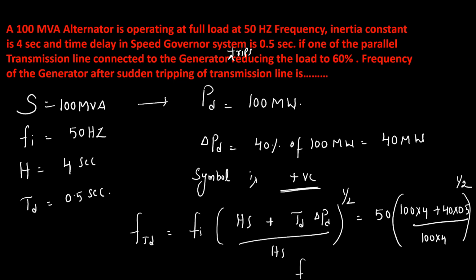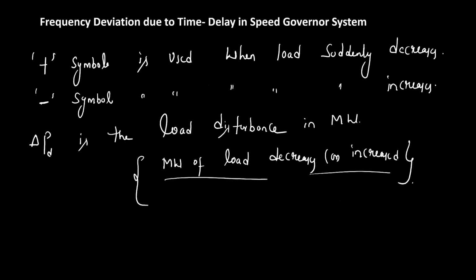So your final frequency, the frequency after the tripping of one of the parallel transmission lines, is how much? 51.234 hertz. So suddenly the frequency will increase, that is 51.234 hertz. Understand?